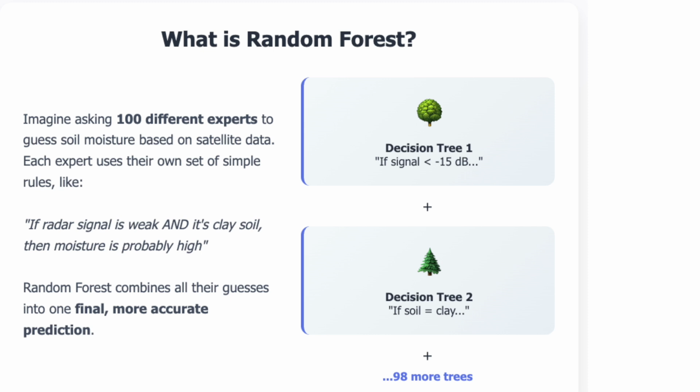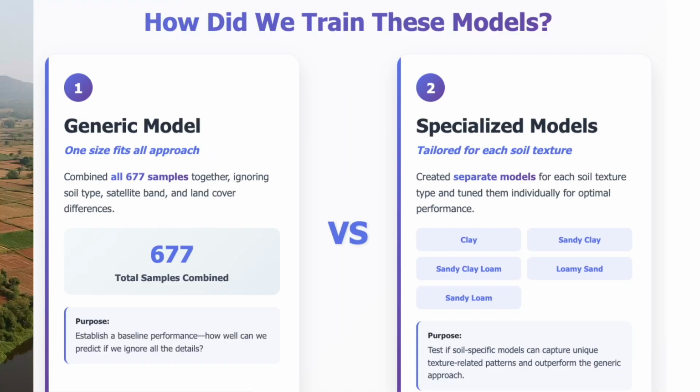And so what we did is, first I made a generic model, meaning that I threw all 600 odd samples together, no matter what type of soil, what type of satellite band or land cover, to the random forest and asked it to predict soil moisture, as if we ignore all the sub details. So this is a baseline model that I call the generic model. And second, I also made separate models for each soil texture like clay, sandy, loam, etc., and tuned them individually.